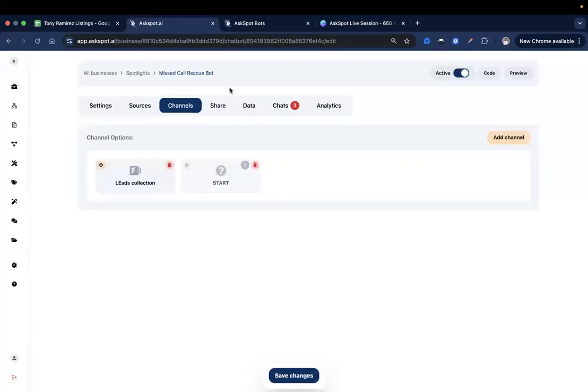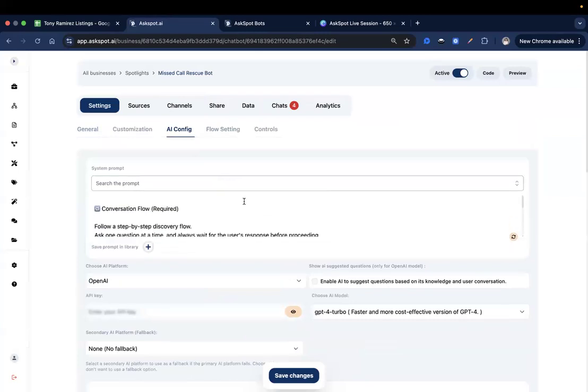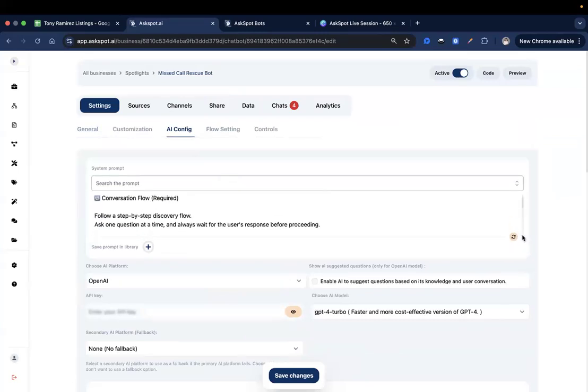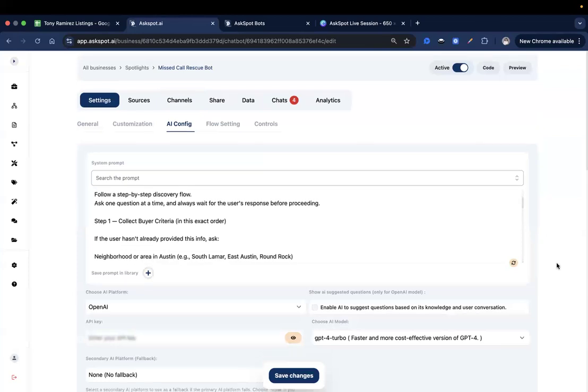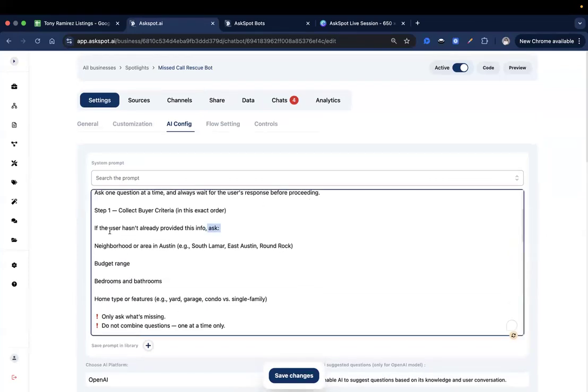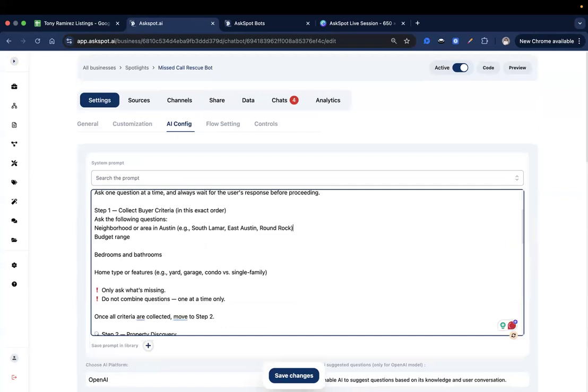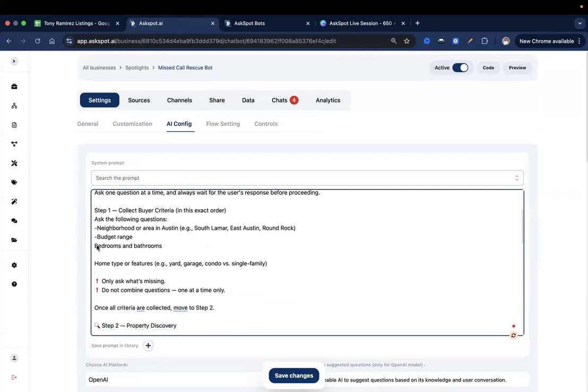earlier. So I will have to take a look at that system prompt and change that. So let's just add a few things in here. So let's just change this as the following questions. Neighborhood, and then the budget range.